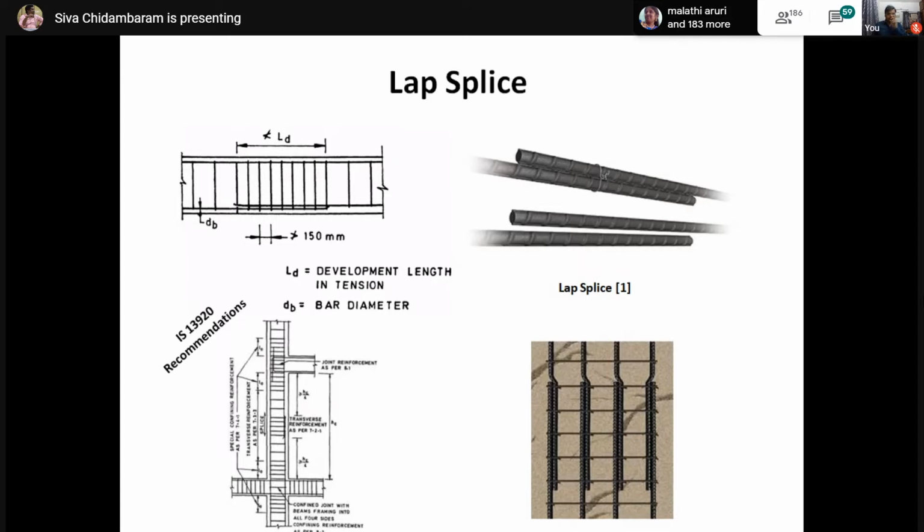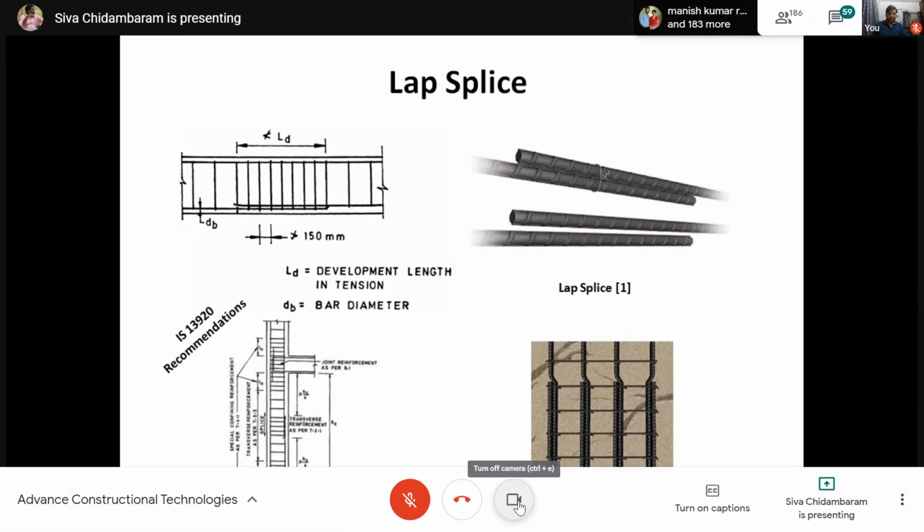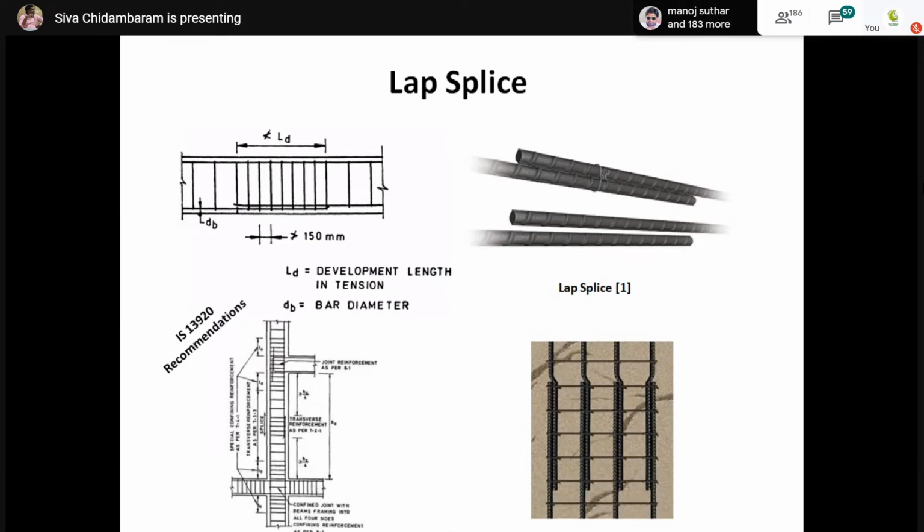The reason for this critical confinement is the bond strength between steel and concrete, which you would have studied. By considering the bond strength, and to improve the performance at the point where we provide lap splices, we provide closely spaced stirrups. Lap splices are not recommended near the hinge regions as well as at the joint, because the joint is subjected to a large amount of rotation under lateral forces. And wherever we have higher moment, we should not use lap splices, because they will not resist that much force.